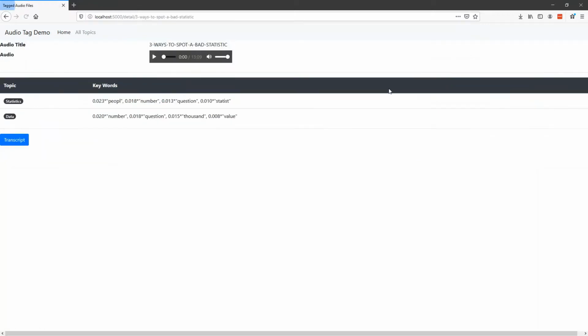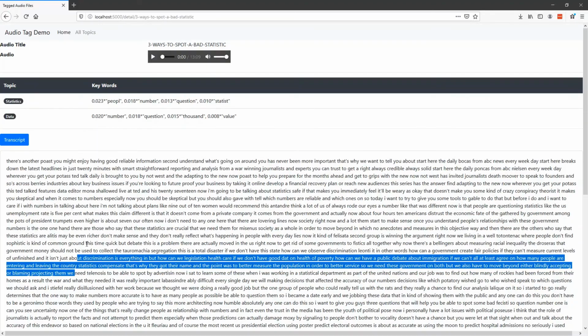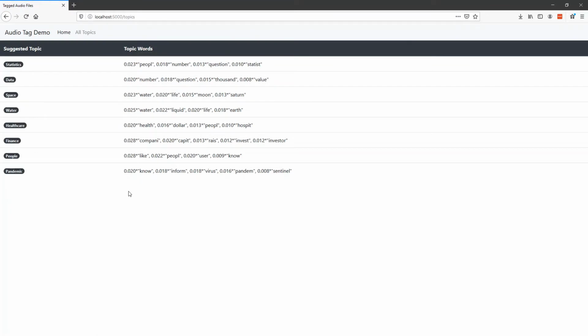The way this works is that the audio file was analyzed by the pipeline and the words were processed. So here's a transcript of that audio as it was generated. And it's gone in and created these word clusters. So here is a list of all of the word clusters that is generated on the right-hand side. And these word clusters, then I looked at physically, manually, and assigned them what I thought were relevant topics.